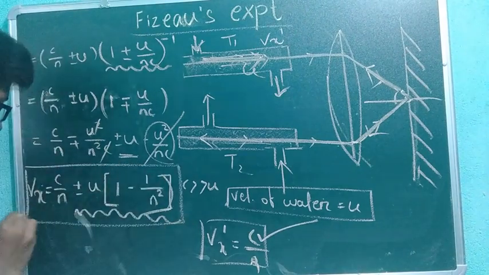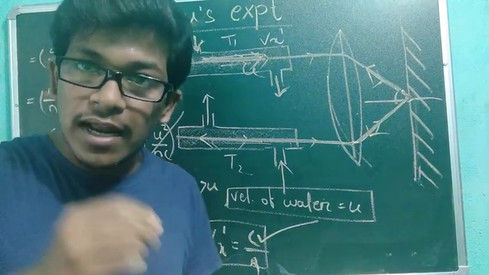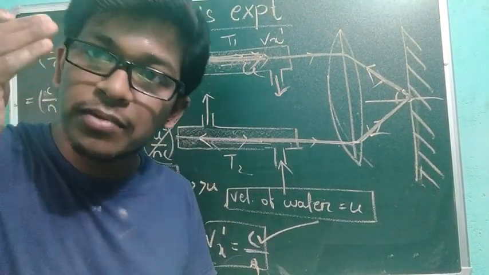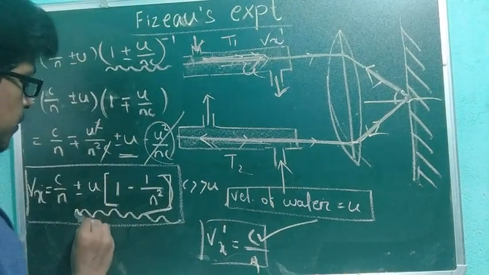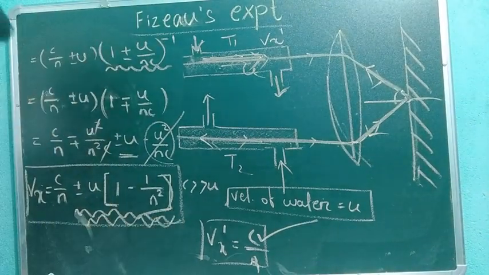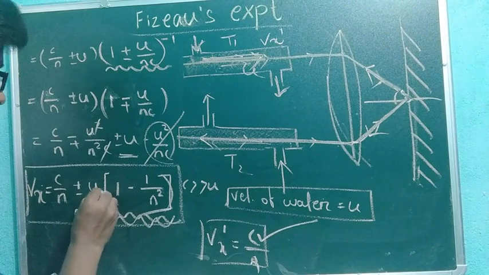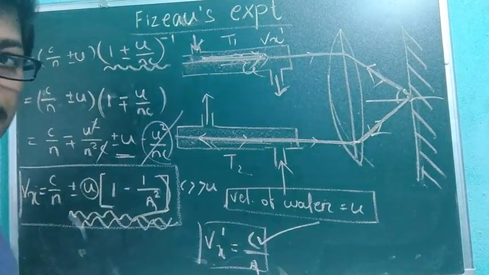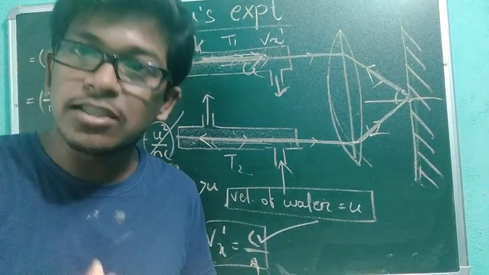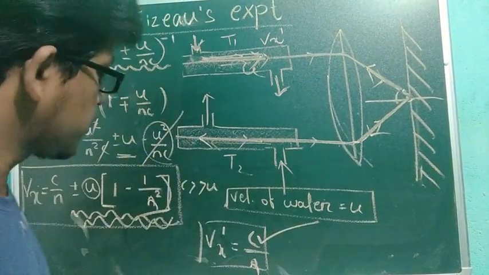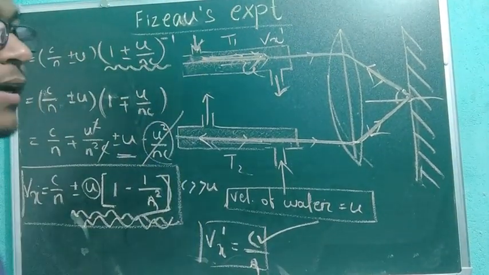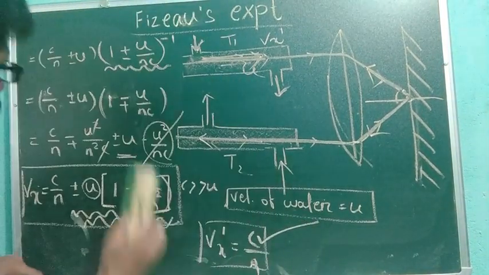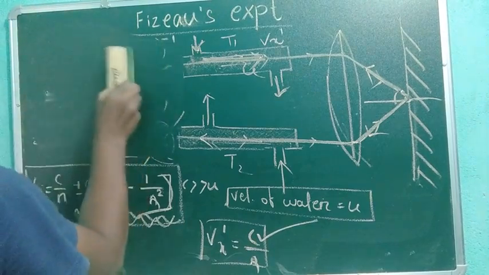That means due to the motion of the medium, when the light is propagating through a medium and the medium is in motion, the change in the velocity of the light is of this amount. That means the velocity depends upon the velocity of water and the refractive index, how dense the medium is. So what did he do? He did an experiment. He took some constants, some values. So I will put some values now.